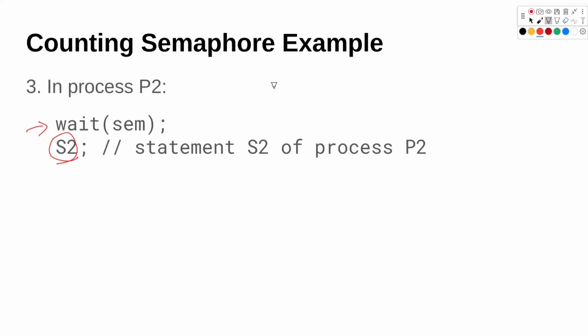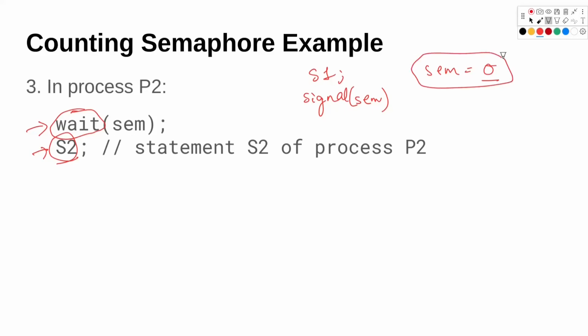Now let me write the P1 process code. The sem value was equal to 0. Let's say process P2 tries to execute the statement S2 first. It will come to wait, and inside wait we will see that the semaphore value is equal to 0. So we will wait for the signal code to execute, and this signal code can only execute after the statement S1 is done with its execution. Once S1 is done, we signal here. This signal will break the wait loop, and then S2 will execute. So our condition is satisfied: first S1 will execute and then S2 will execute. That is how we can arrive at a solution using a semaphore.